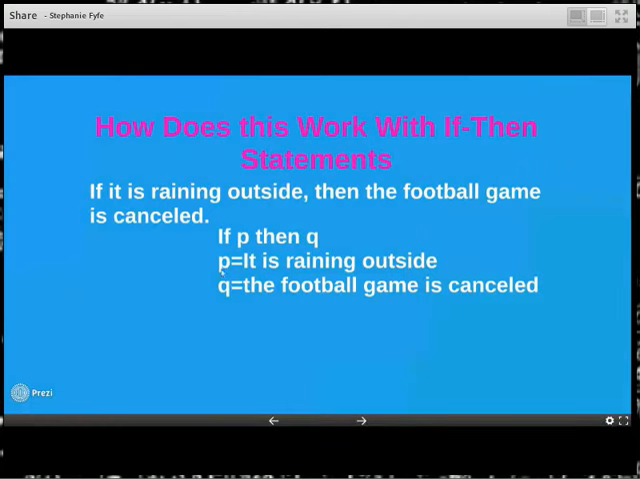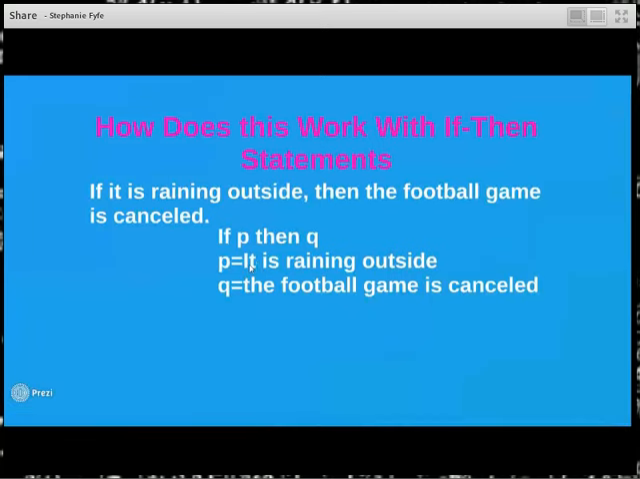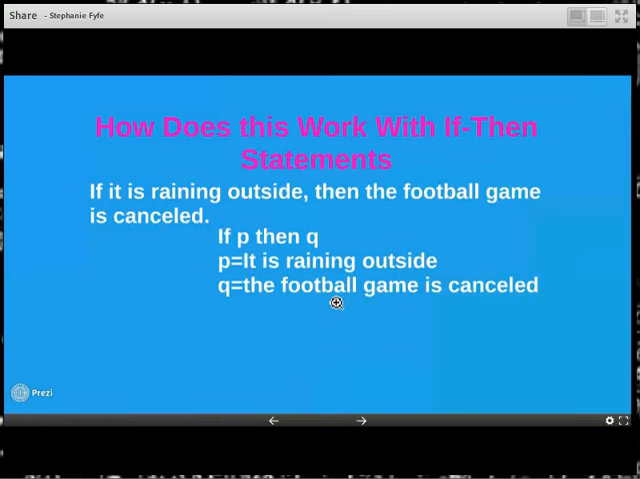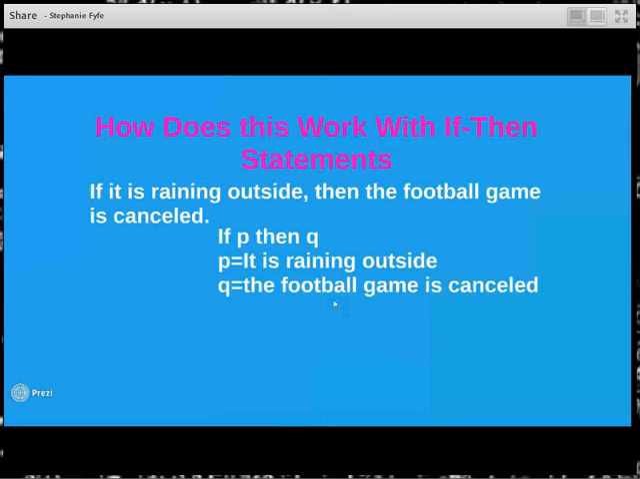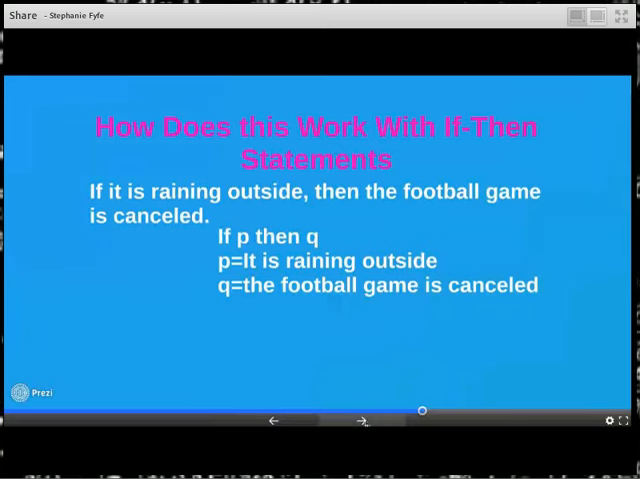So for P, it is raining outside. That could be both true and false. Sometimes it is raining outside, sometimes it isn't. And then Q, same thing. The football game is canceled can be both true and false. Sometimes they cancel football games, sometimes they don't. So when we're looking at the truth value, we're thinking in terms of P and Q.